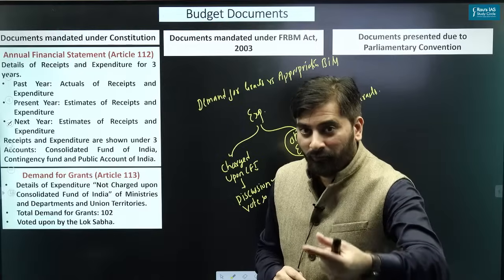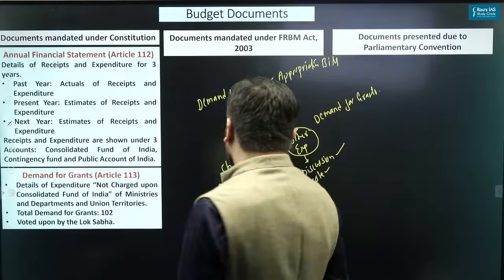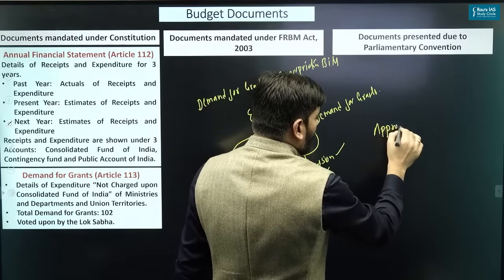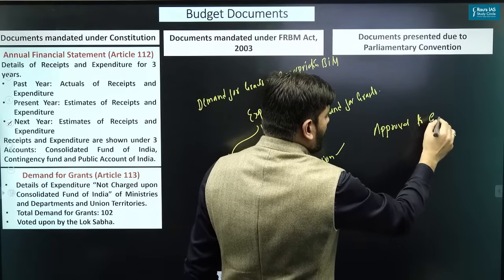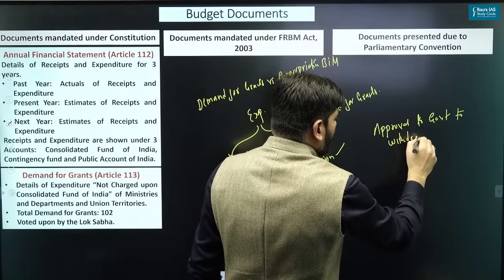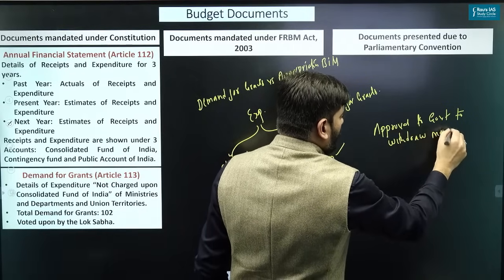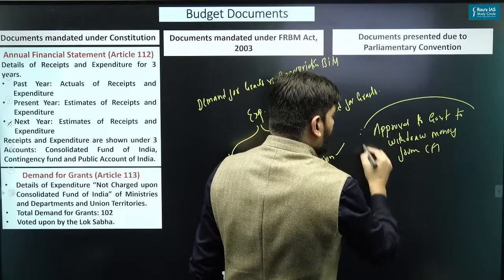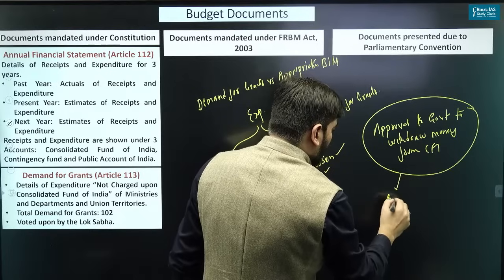We have to go one step forward now. What is that? We have to now provide approval to the government to withdraw money from CFI. And that approval to the government to withdraw money from CFI is actually given through appropriation bill.